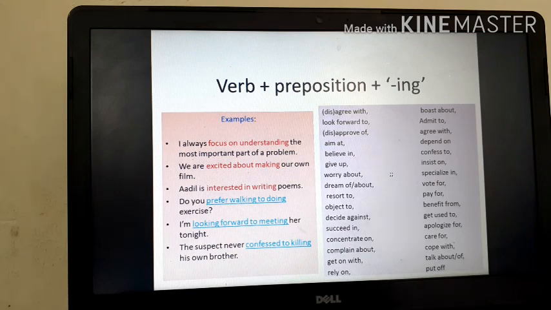So remember, these are the verbs which are always followed by a preposition and then a gerund.